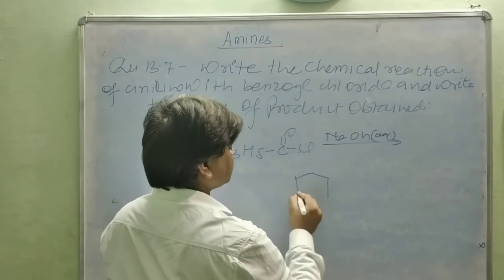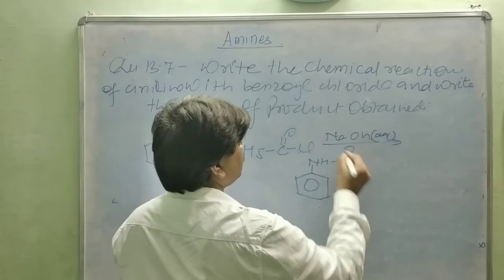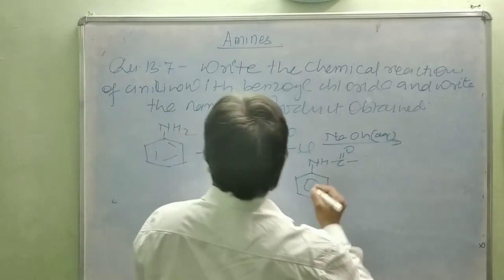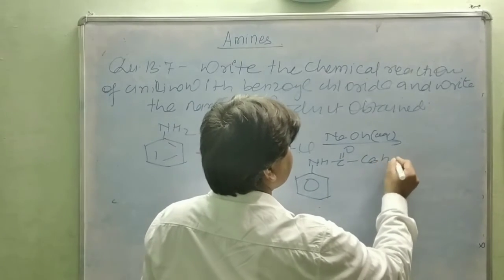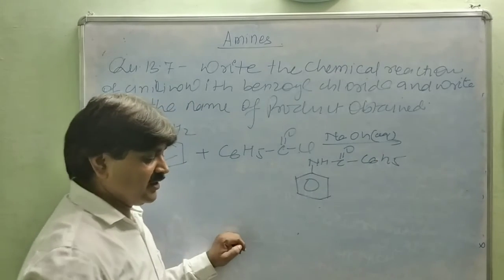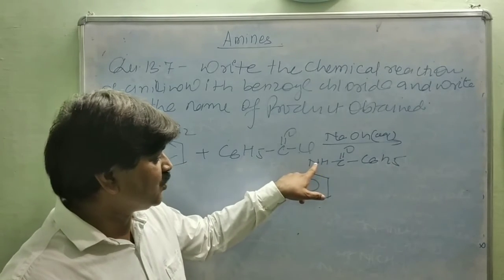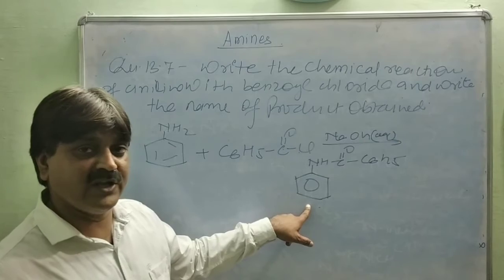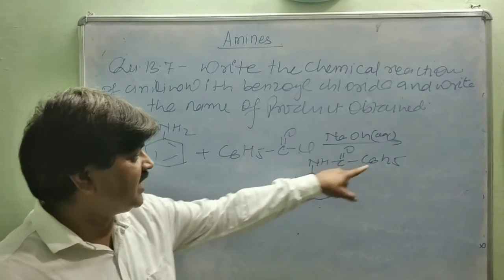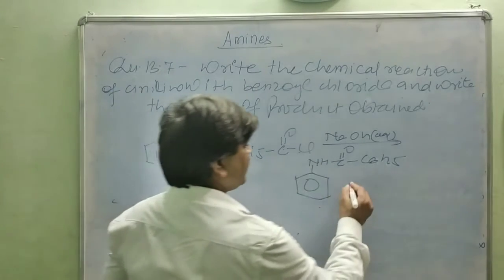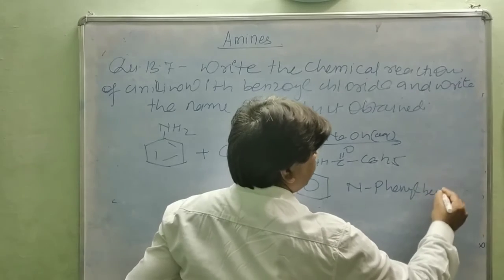The product is C6H5NHCOC6H5, and HCl is released out. You see nitrogen attached to the phenyl group, so the name of this compound is N-phenylbenzamide, C6H5CONHC6H5.